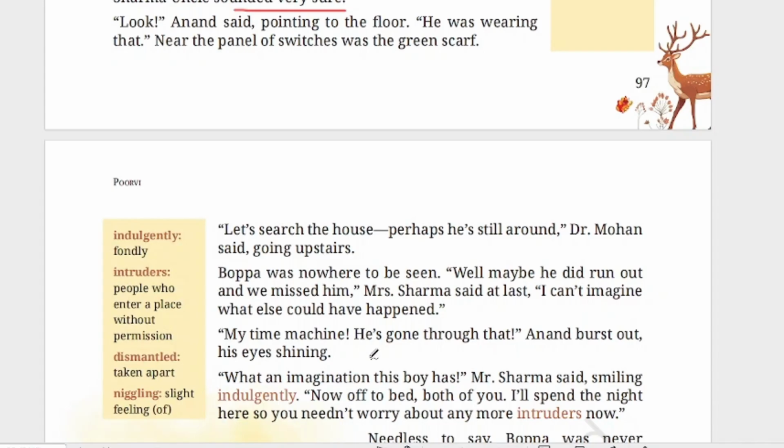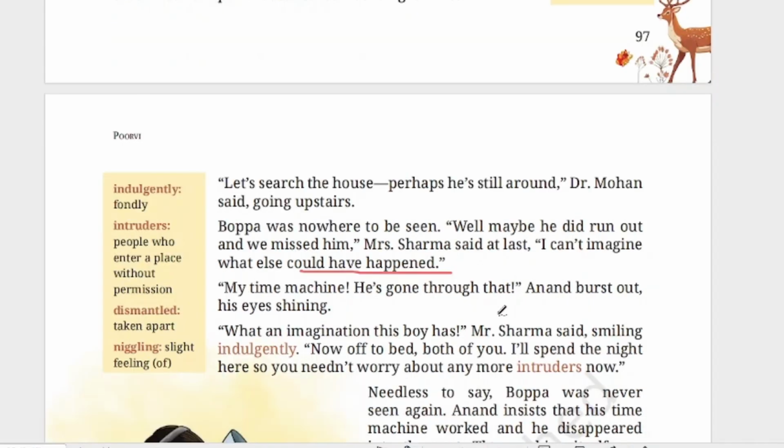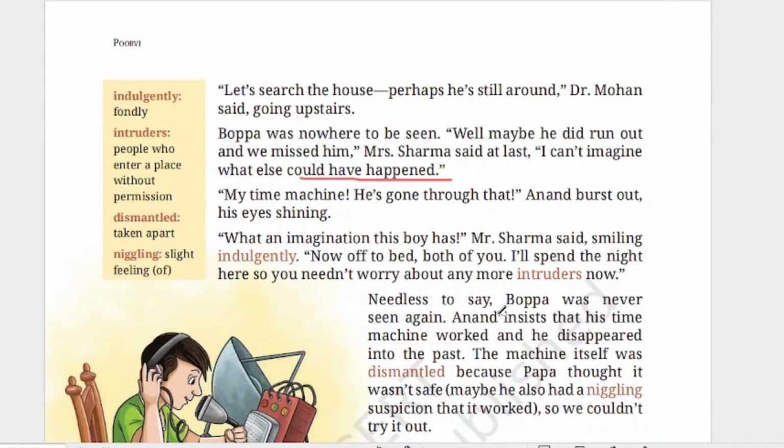Boppa was nowhere to be seen. "Well, maybe he did run out and we missed him," Mrs. Sharma said at last. "I can't imagine what else could have happened." So they are saying that maybe it's possible that he has gone out and we have not seen. Otherwise, he should have been there in the house somewhere, no? But they couldn't find him inside the house.